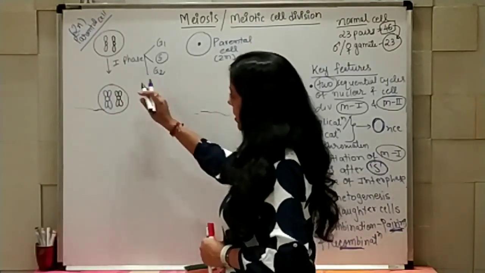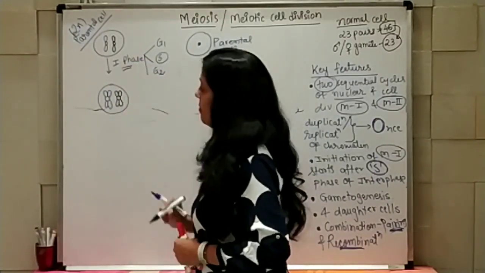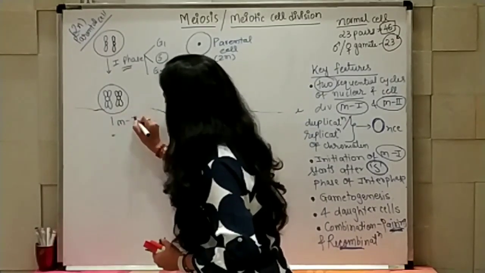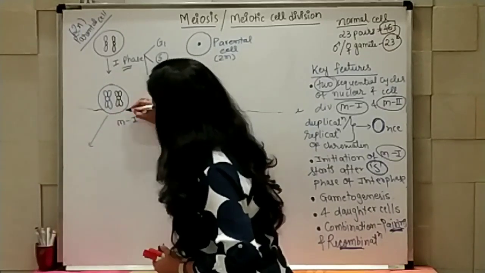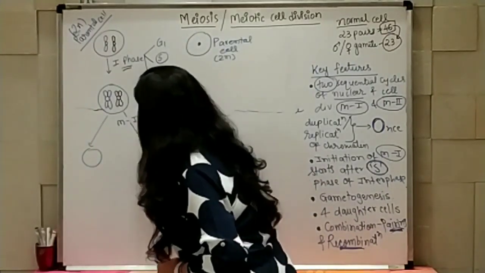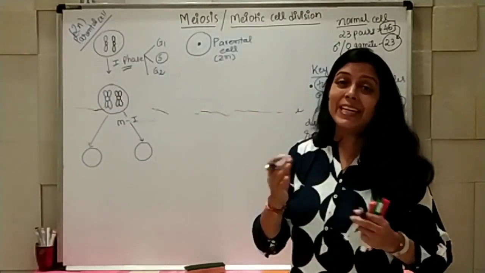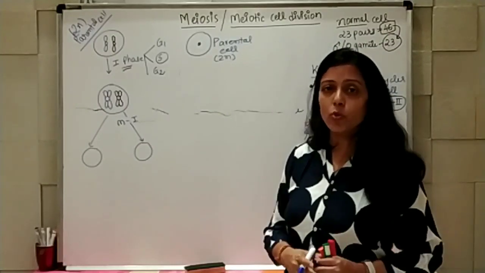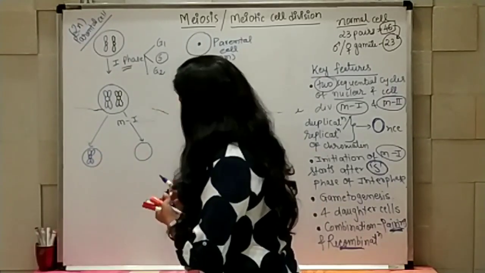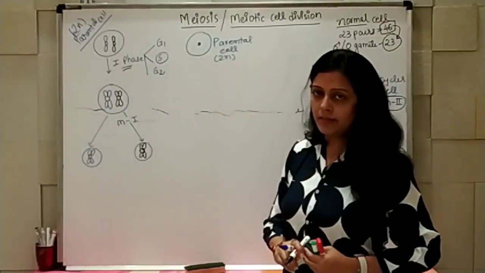Right? So this is the growth phase, which is known as I phase. Now this cell will enter into the first meiotic division. So I can say here it will give you two daughter cells, where the number of chromosomes gets halved. It reduces to half. So one chromosome comes here and the second chromosome comes in the other daughter cell.